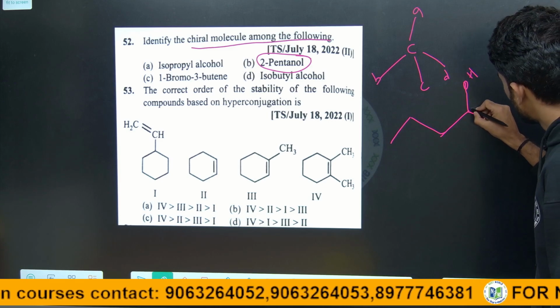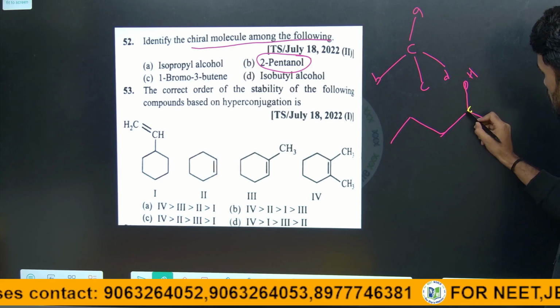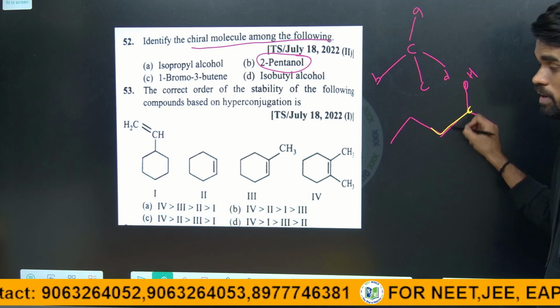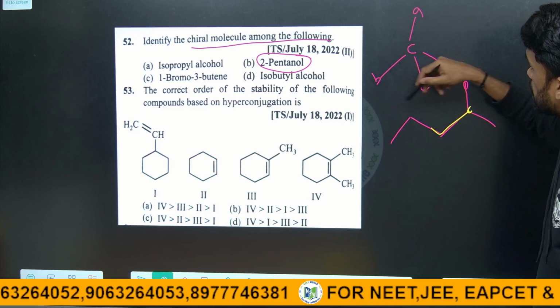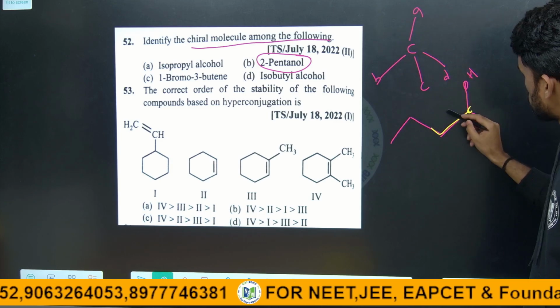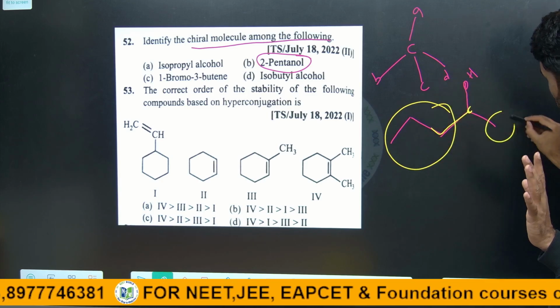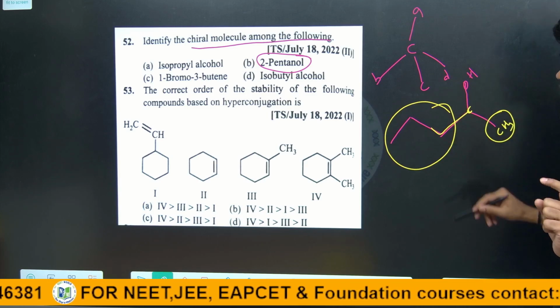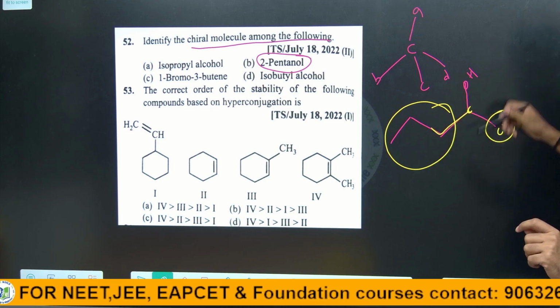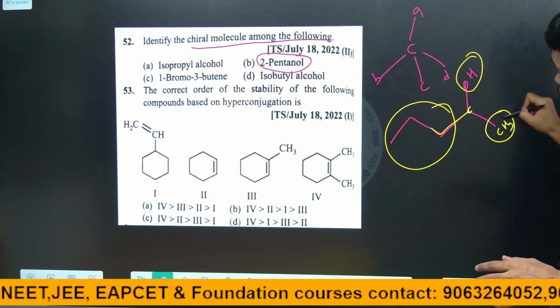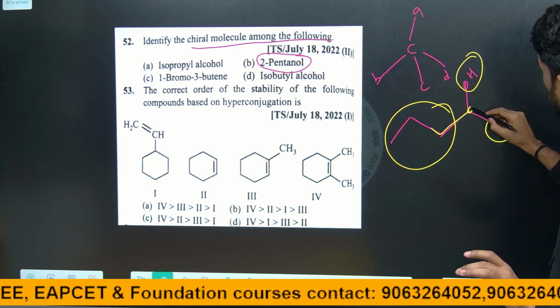See here, on this carbon, this side is 1 alkyl group, completely 1 alkyl group. I told you 4 different groups like A, B, C, D should be there. So this is completely 1 group, and this is 1 methyl group, something like A, B group, and this is OH, which is completely different from the remaining two, and one more is hydrogen.